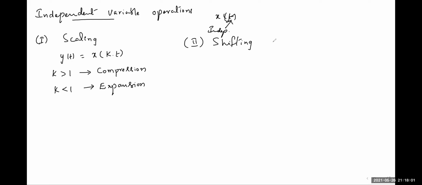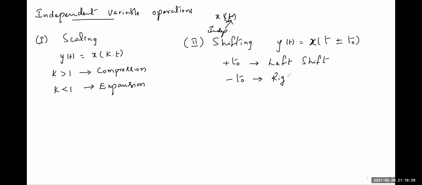Similarly, the shifting operation is of the form y of t is equal to x of t plus or minus t naught. If you take plus t naught, that operation is called the left shift operation. If you take minus t naught, that operation is called the right shift operation.